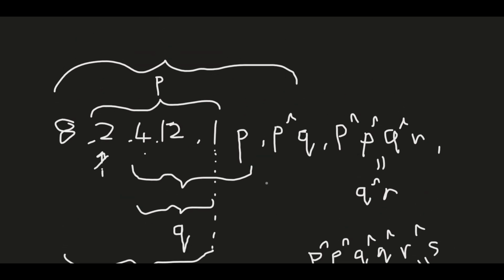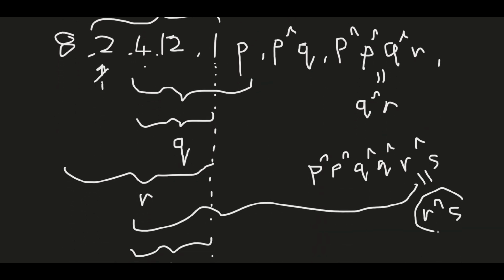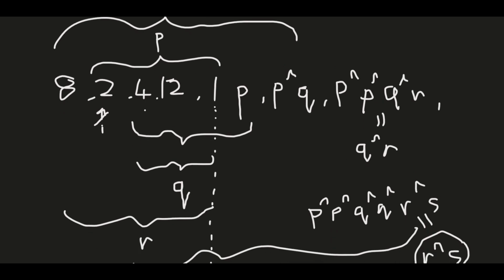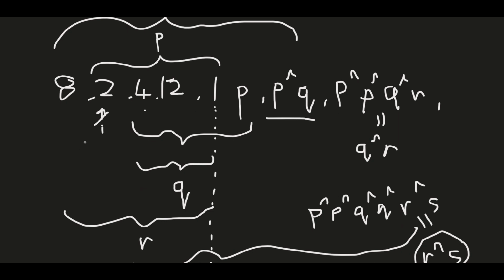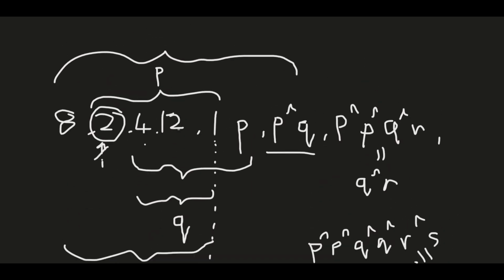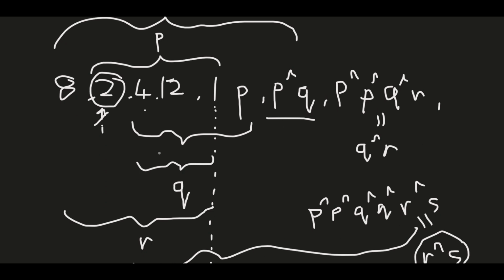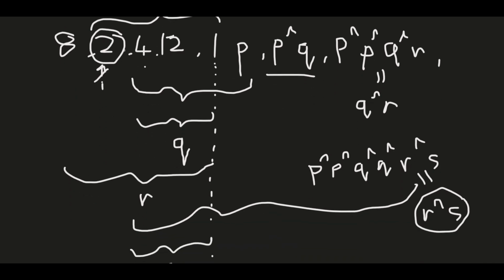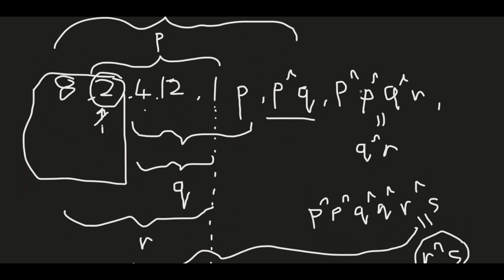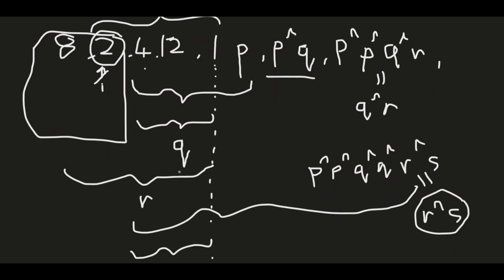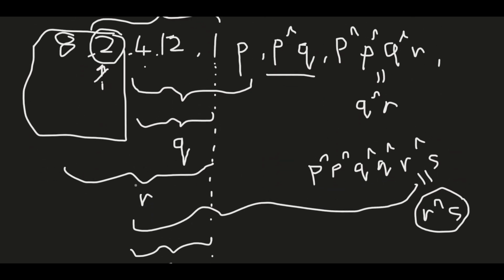So what can we see? We can see that the value at each index is the XOR value of a continuous subsegment of the array. Like P XOR Q, P is this and Q is this. So P XOR Q would just be this element. Next element is Q XOR R. So the value of Q XOR R would be equal to the XOR of these two elements. Okay, and the next element is R XOR S.